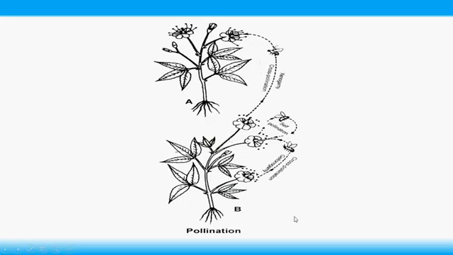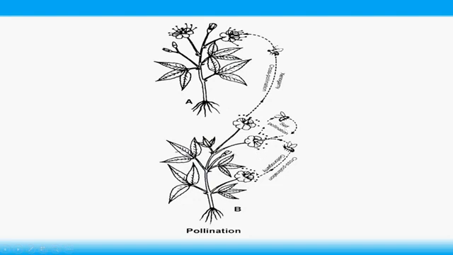Next, self pollination is of two types: autogamy and geitonogamy. Autogamy is the transfer of pollen within the same flower. It is a chasmogamous flower, where reproductive parts are open. That's why it is represented with an agent. If it is a clistogamous flower, there is no need of agents. So transfer of pollen within the same flower is autogamy. It is a type of self-pollination.